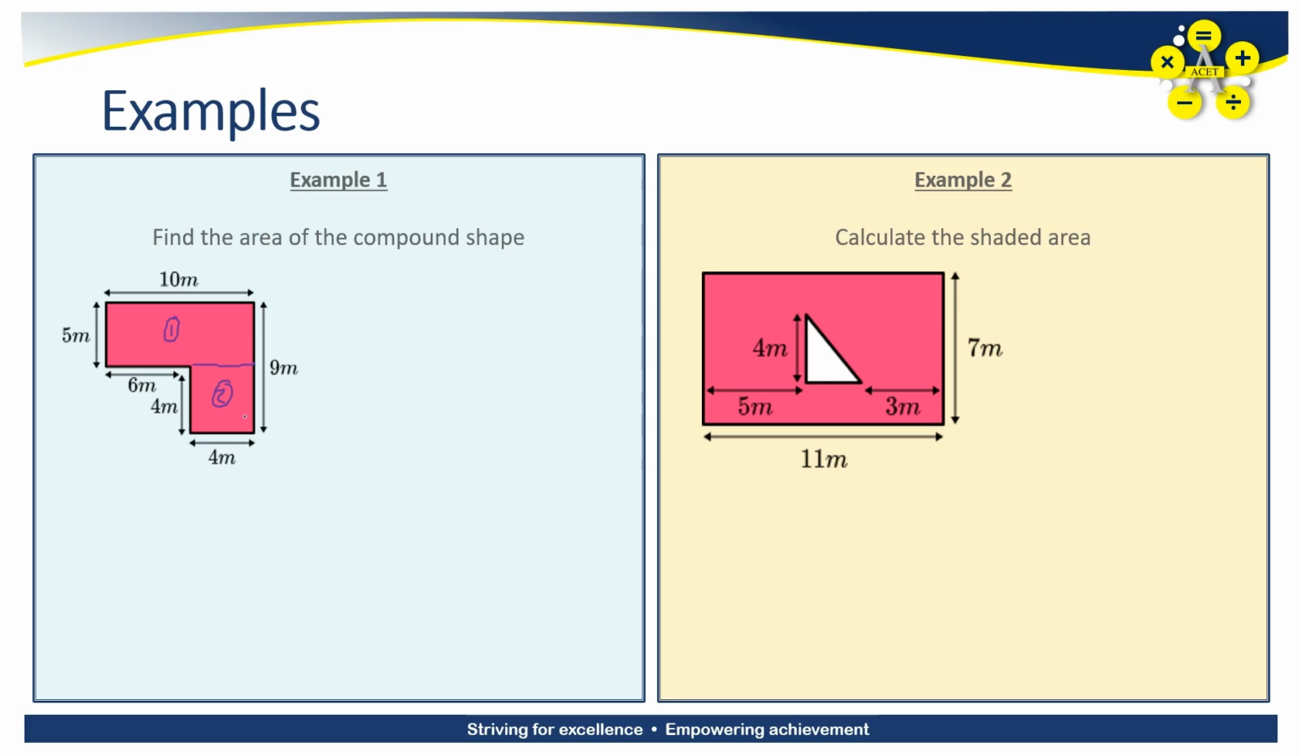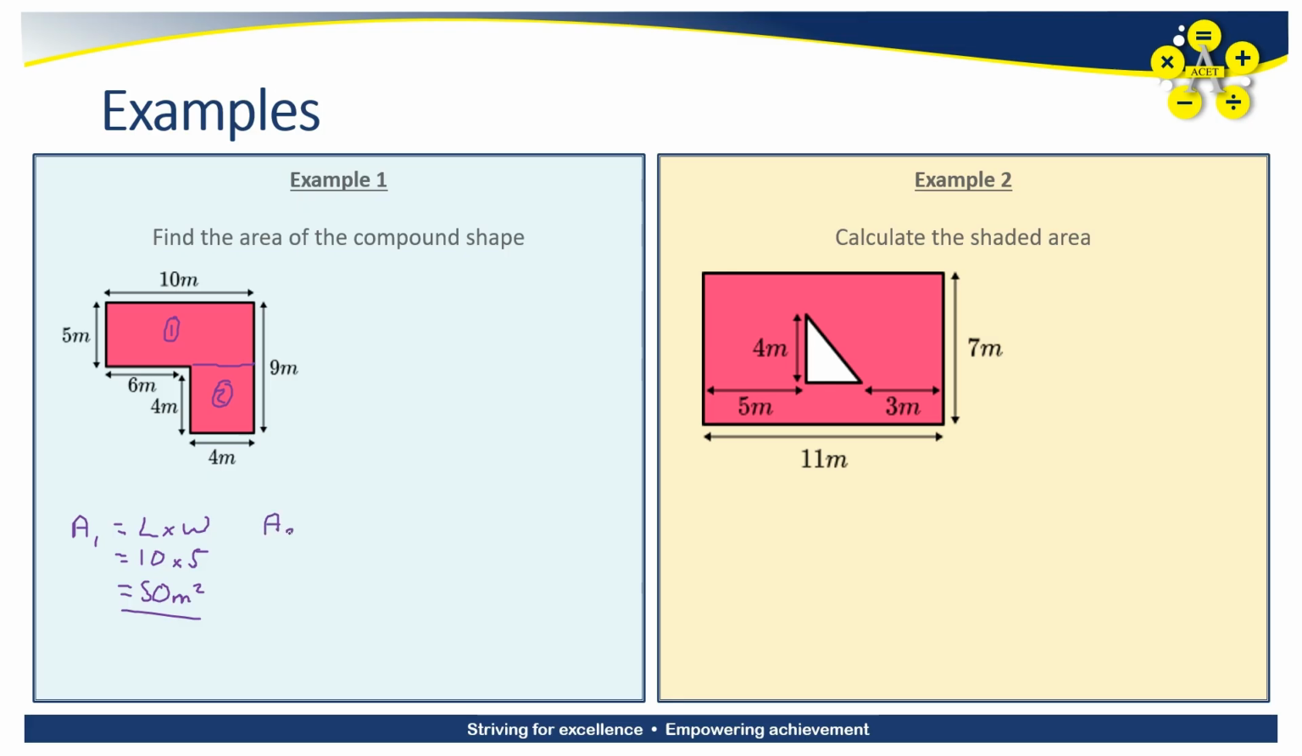So I'm going to start with the area of the first shape, A1. Now the first shape is a rectangle, and I know to calculate the area of the rectangle, I need the length times the width. Now the length of this shape isn't 6, it doesn't quite go all the way across. I'm going to use this value here of 10. And its width or its height can't be 9 because that's all the way down, so it has to be this 5. And 10 times 5 is 50. Looking at my units, it's going to be meters squared.